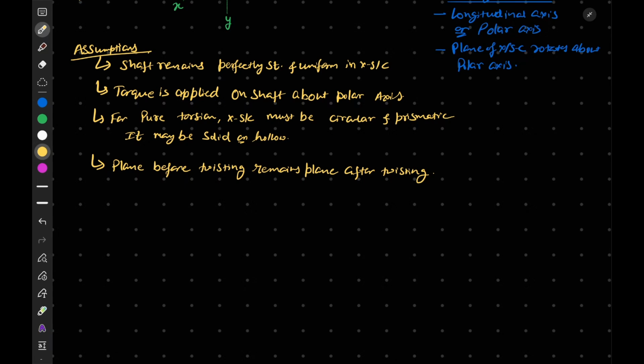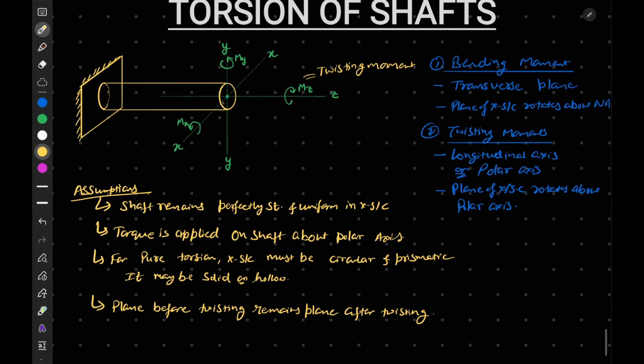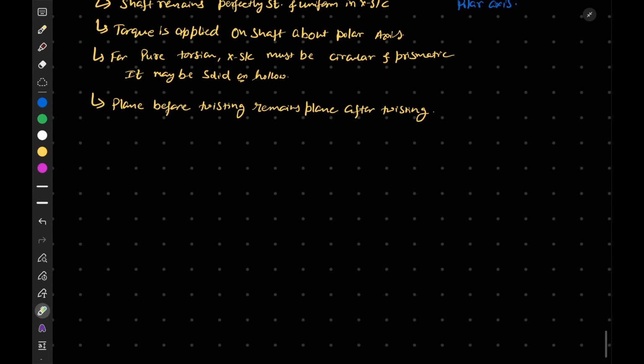The radius which is straight before twisting will remain straight after twisting. Like at this cross section, let's say I have drawn a radius. After twisting, the radius will still be the same radius. It won't be bent, curved, or increased. These things must not happen. So this is our assumption.